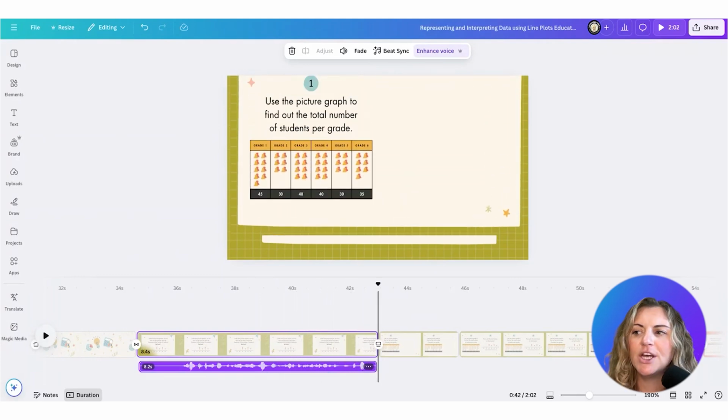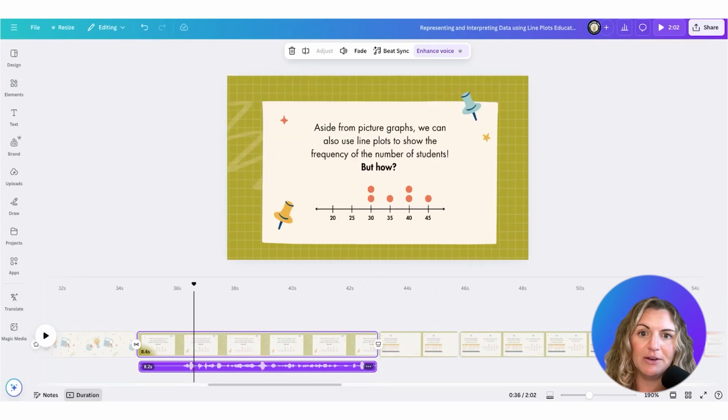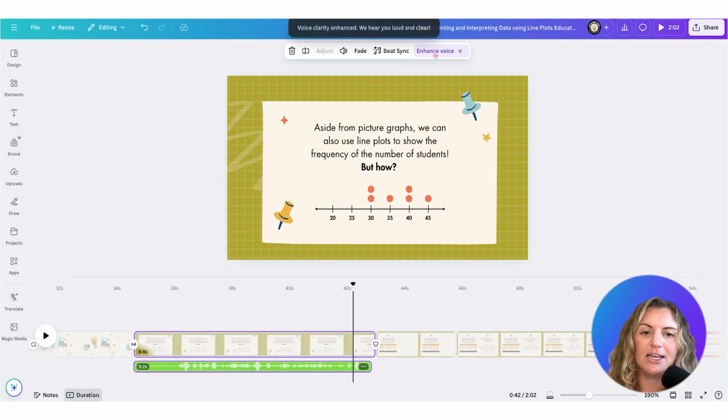So we know oftentimes in your classroom, there's just no way to get precise audio in a classroom full of students. I know I taught elementary and I would have 30 to 32 students in a classroom, and it was really difficult for me to get those students to not have that over the voices. And if you don't have specific podcast mics like I'm using today, and you're just using regular audio, sometimes it can be really unclear and you can hear a lot of feedback in the background. So in the past, it used to just be video that you would be able to enhance the voice. But now you can click on your selected audio track and you can click enhance voice.